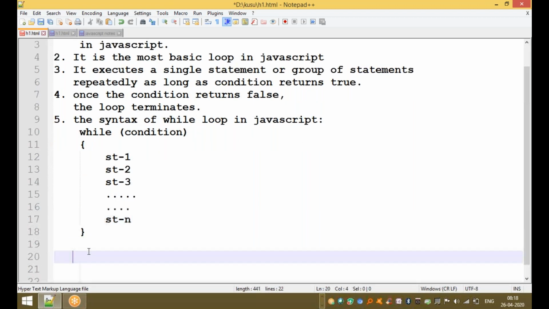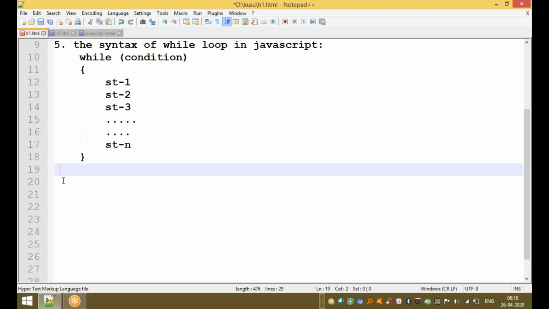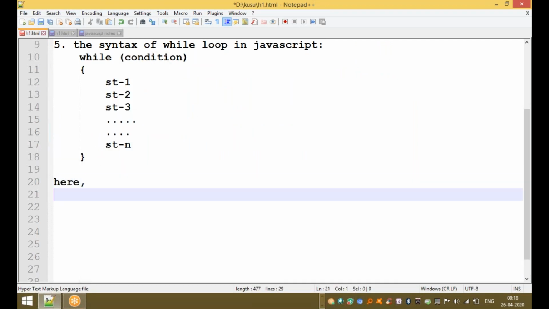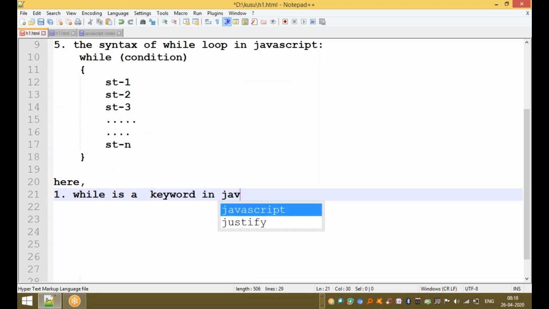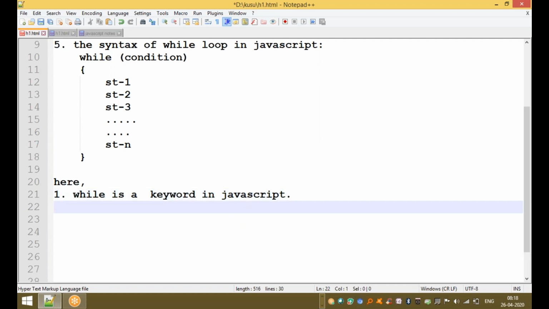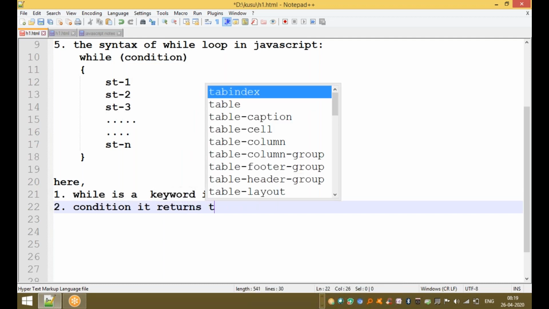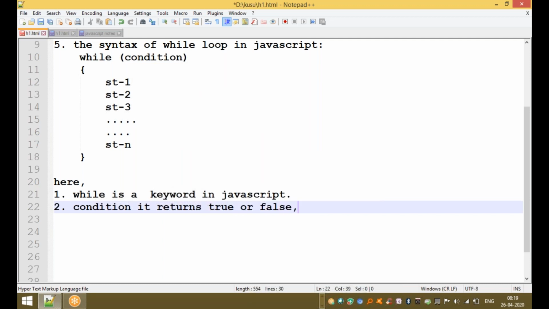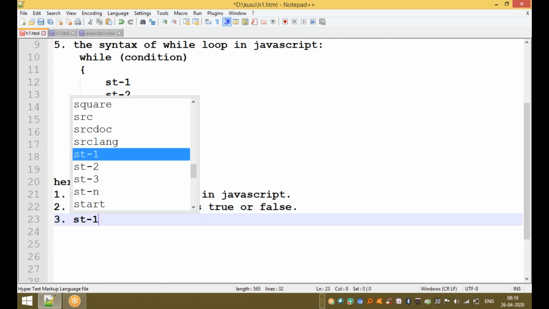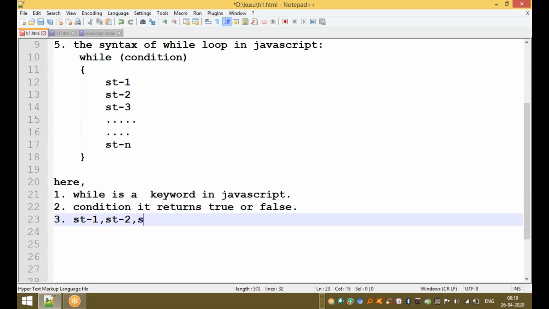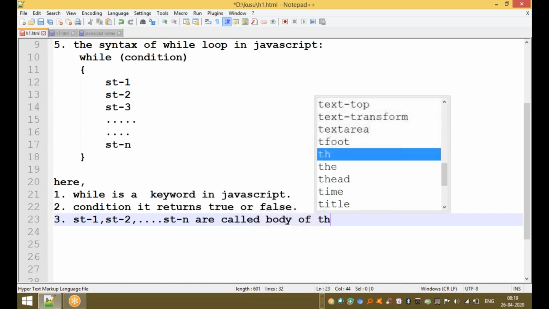Here in this syntax, the first thing is that while is a keyword in JavaScript. The second is the condition. It checks the condition, and it returns only two values: true or false. Statement 1, statement 2, and so on up to statement n are called the body of the loop.